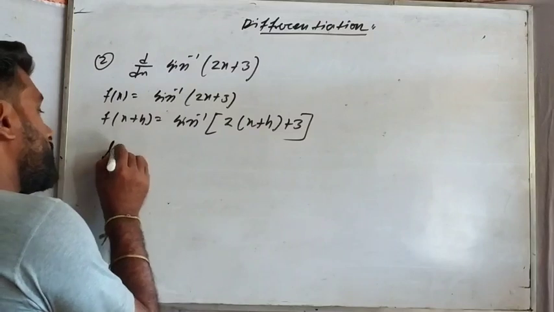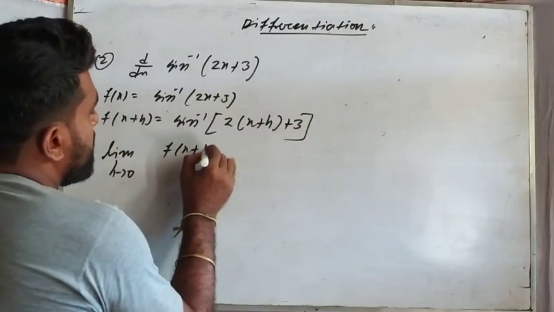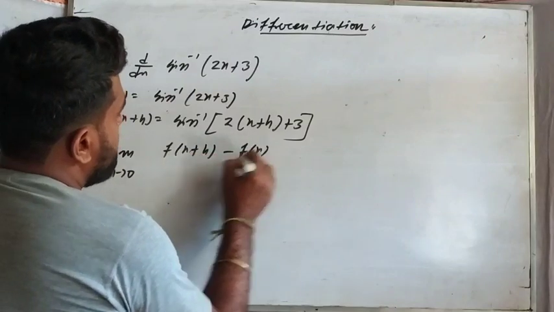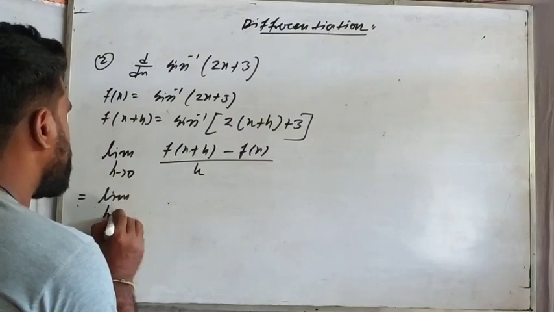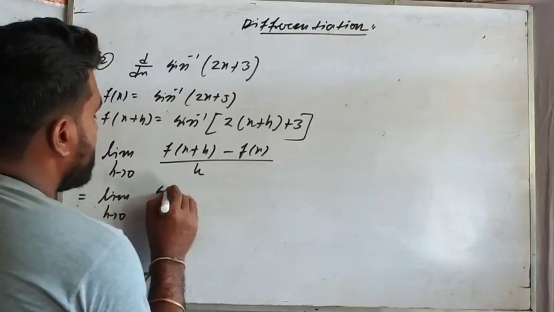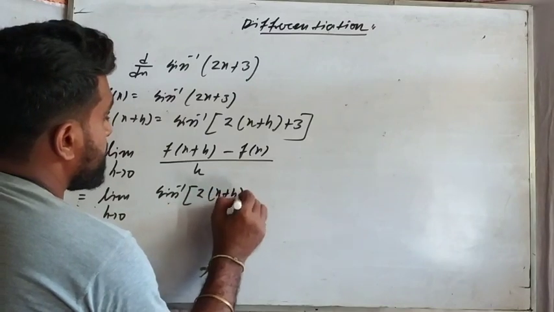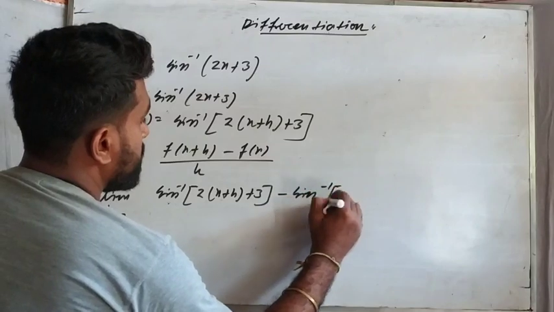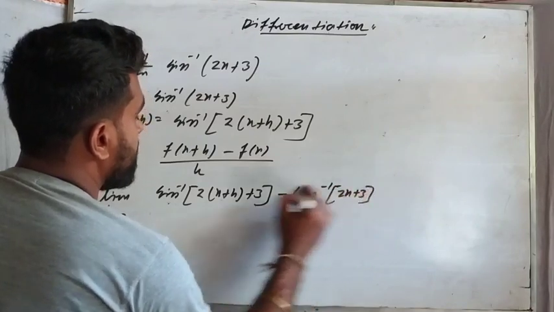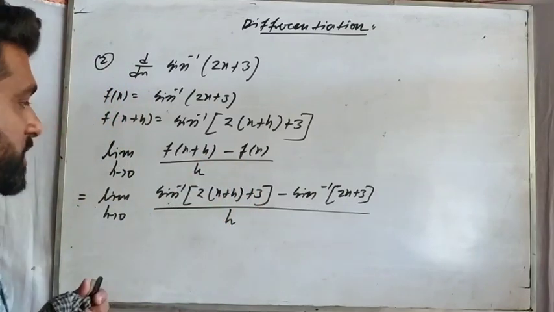So if I use the first principle, limit h tends to 0, f of x plus h minus f of x by h. So that means limit h tends to 0, sine inverse of 2 into x plus h plus 3, minus sine inverse of twice x plus 3, whole by h. This is the expression actually.